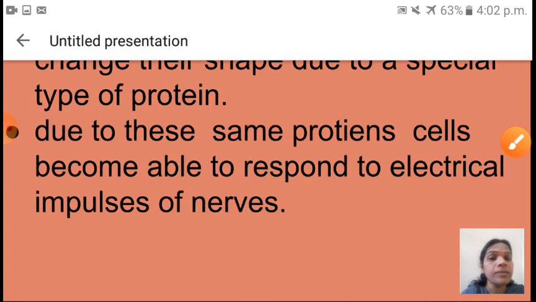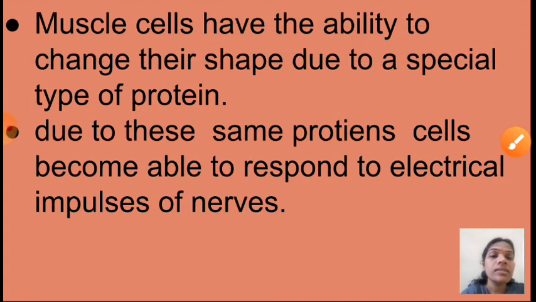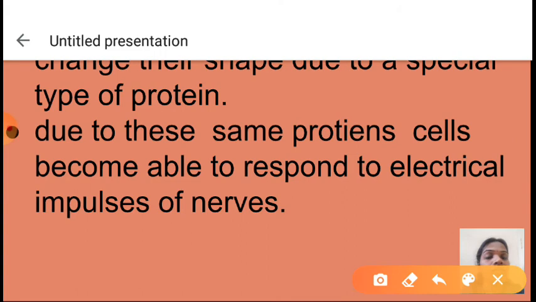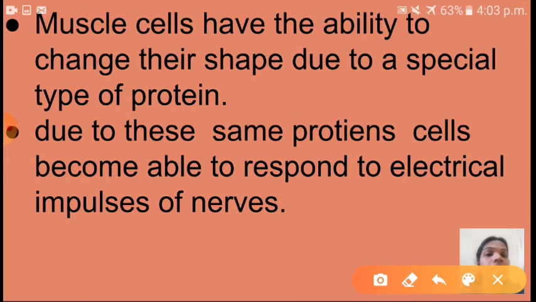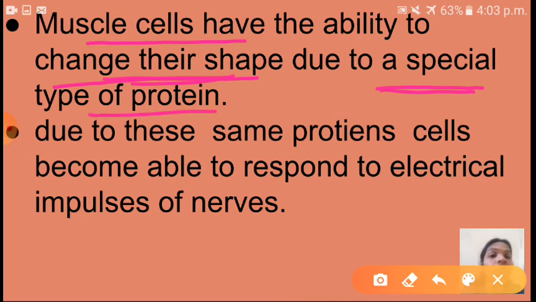Okay, see here. Muscle cells have the ability to change their shape due to a special type of protein. So muscle cells have one special characteristic, that is, the ability to change their shape. Why can it change its shape? Because it has that special type of protein. So due to these same proteins, cells become able to respond to electrical impulses of nerves.